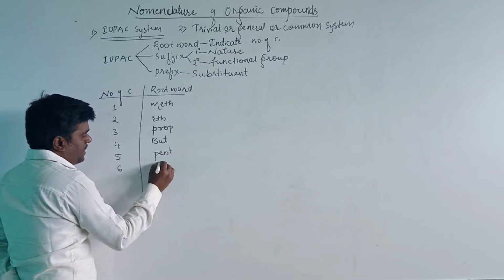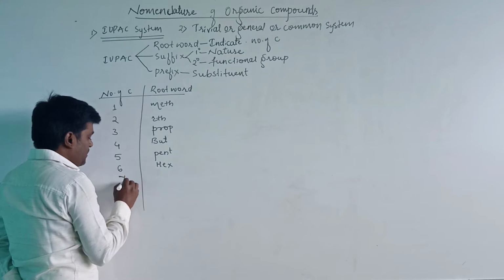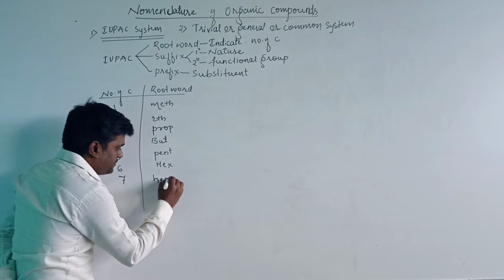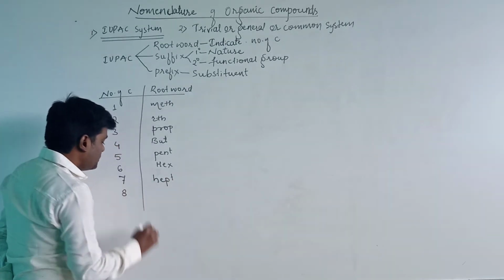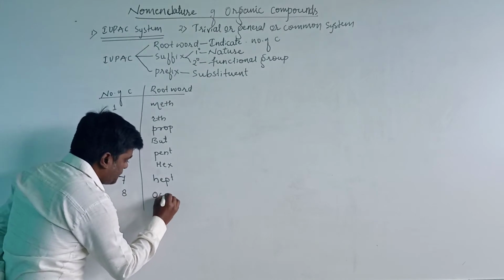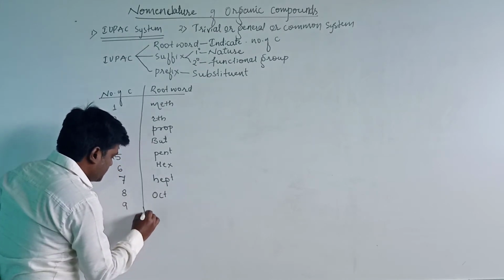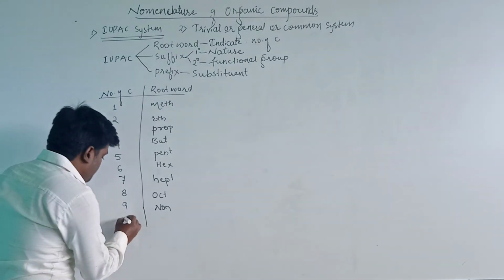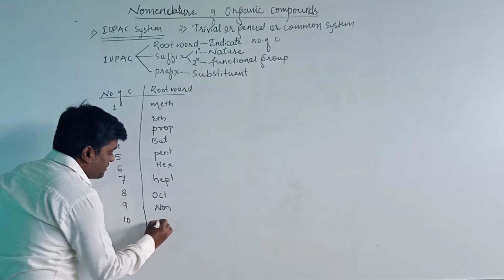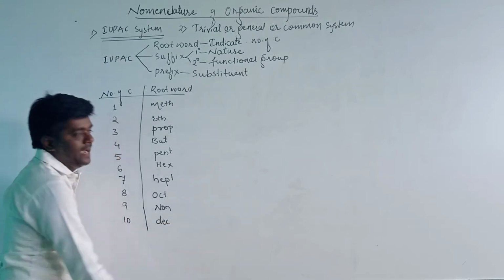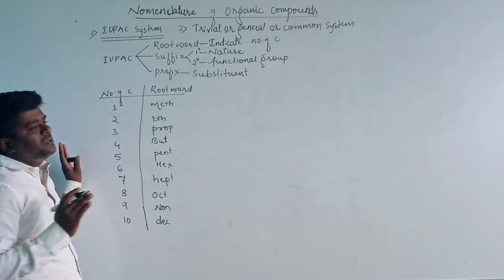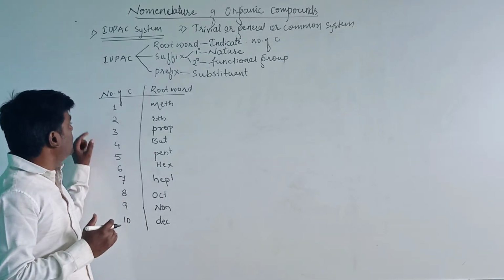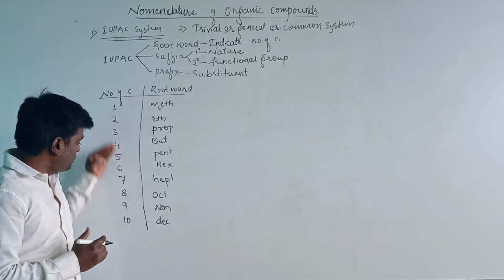6 carbon atoms, hex. If 7 carbon atoms are present in the organic compound, then the root word is hept. If 8 carbon atoms are present, then oct. If 9 carbon atoms, then non. If 10 carbon atoms are present in the organic compound, then it is given as dec. We have to learn 1 to 10 perfectly.